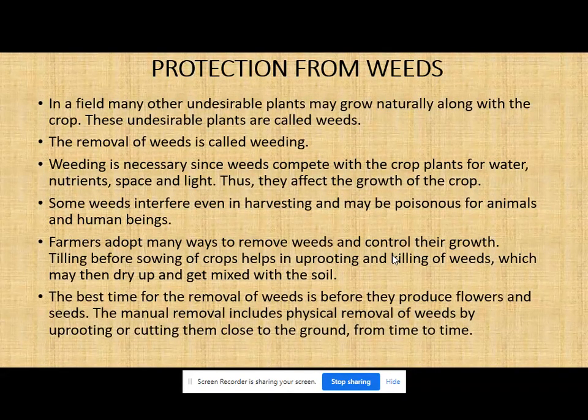Second, the best time for removal of weeds is before they produce flowers and seeds. The manual removal of weeds includes physical removal by uprooting or cutting them close to the ground from time to time. Now, which is the best time to remove the weeds? The best time is when they are about to produce flowers or seeds. Before they produce the flower or seed, we have to remove them, either by the physical method or any other method. You can just pull it out from the ground, or you can cut it close to ground level.